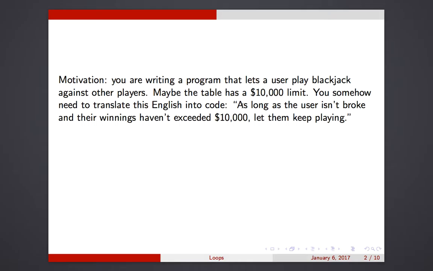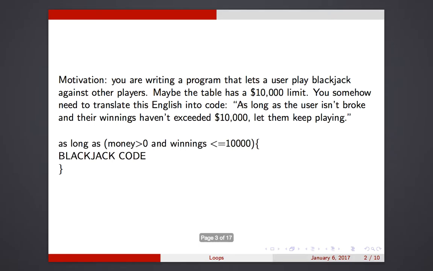As long as the user isn't broke and their winnings haven't gone over $10,000, they should be able to keep playing. More formally, in sort of pseudocode, this is what we want: as long as the money they have is bigger than zero and their profit hasn't exceeded $10,000, they should be able to keep playing blackjack.